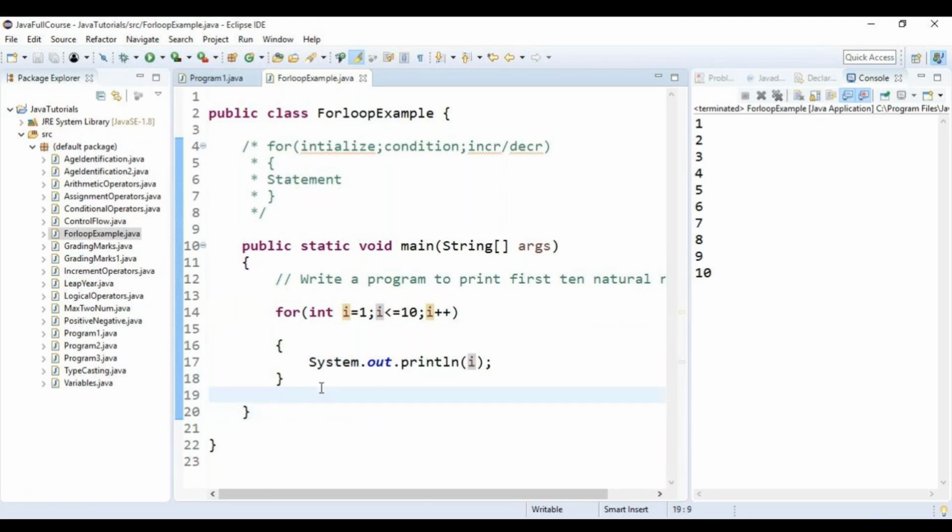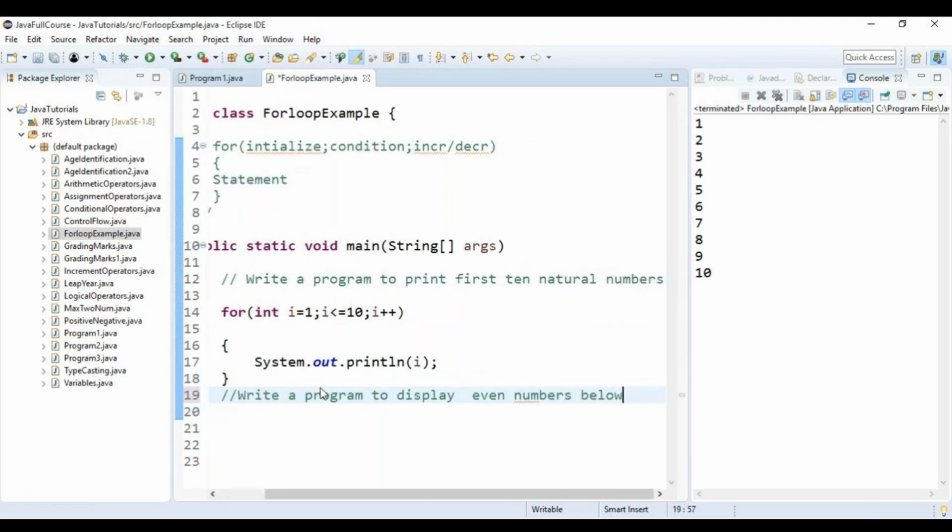to print the even numbers. Write a program to display the even numbers below 20.